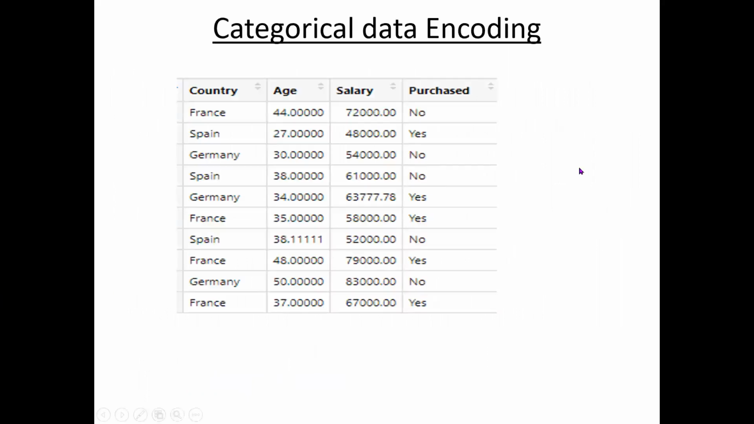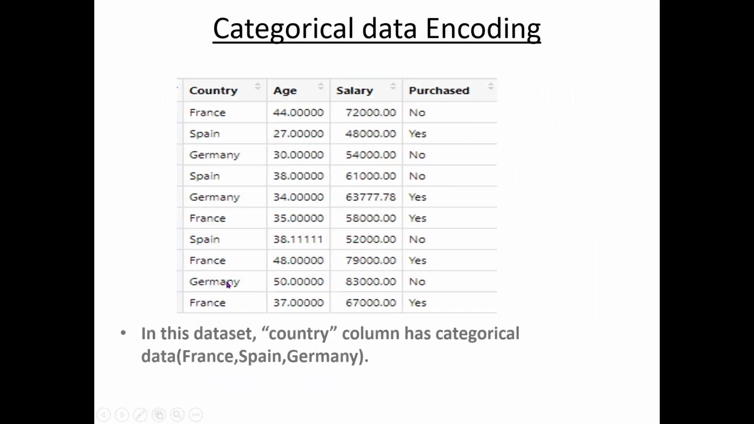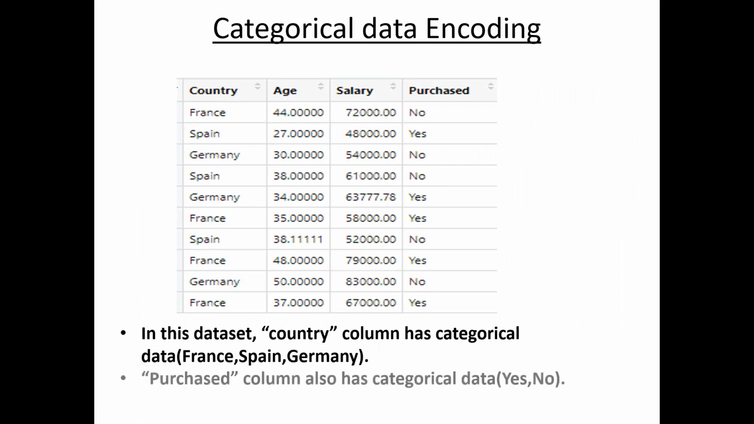See, for example, consider this data set. Here we have a categorical attribute, country, because the country values are Spain, France, and Germany. These three are categories. So this is one categorical attribute or categorical variable. And purchased is also a categorical variable, because here the values for purchased are yes and no. This is not a number. So here country and purchased are the two categorical features. We need to convert or encode them.